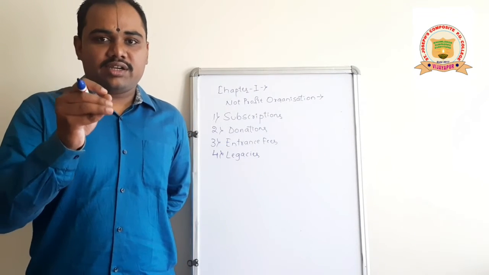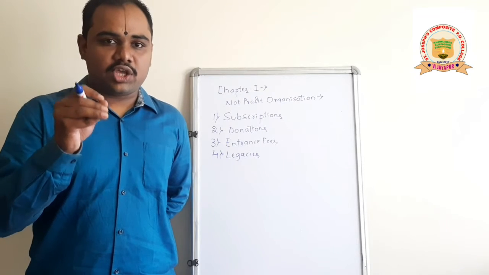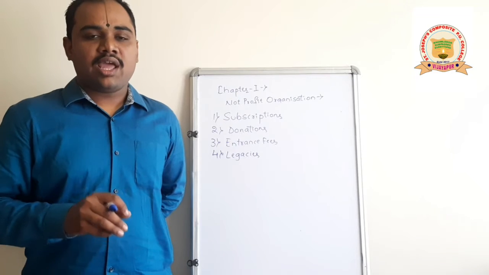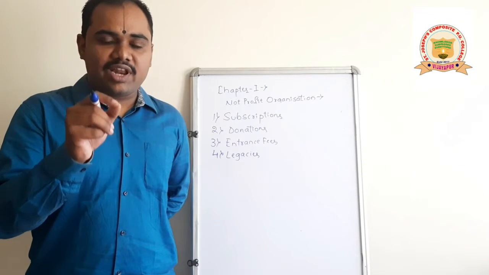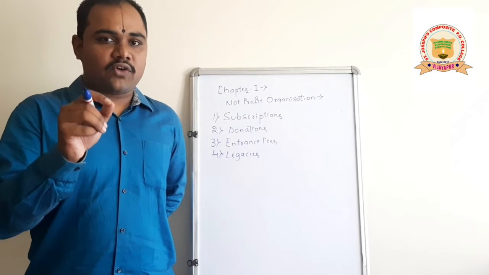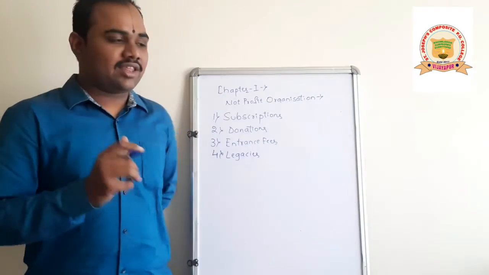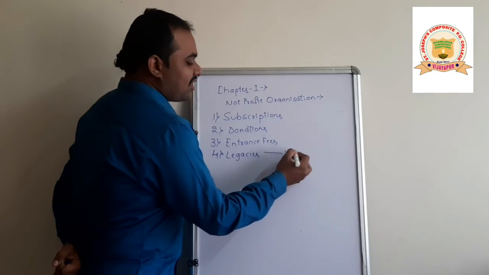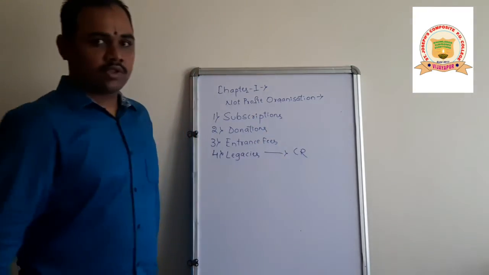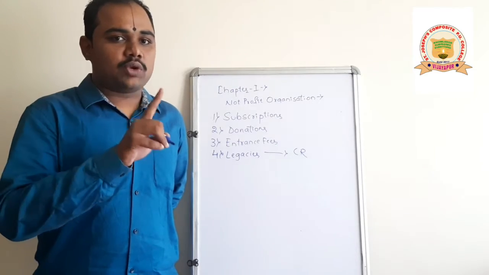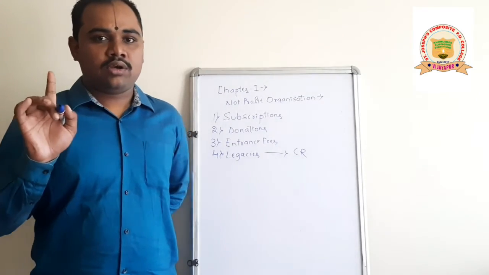If the deceased person gives an amount to the not-for-profit organization, if he writes the will for the not-for-profit organization, then such amount is called legacies. It is always a capital receipt. It should be taken at the liability side, it should be added to the capital fund.